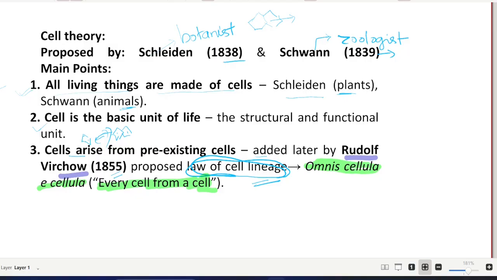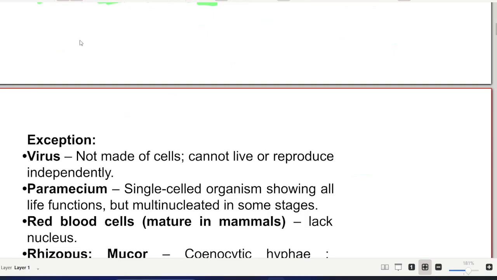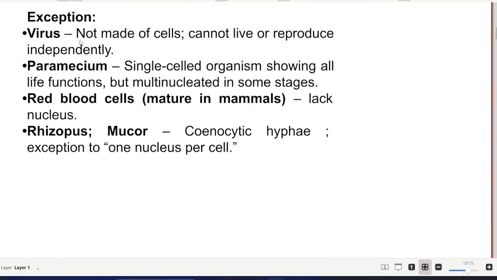Okay, now let's move forward with the topic, that is, the exceptions to the cell theory. As I have already told you, all living entities are formed from or made up of cells, but there is an exception in the virus. Viruses don't obey the cell theory, as they are not made up of cells.